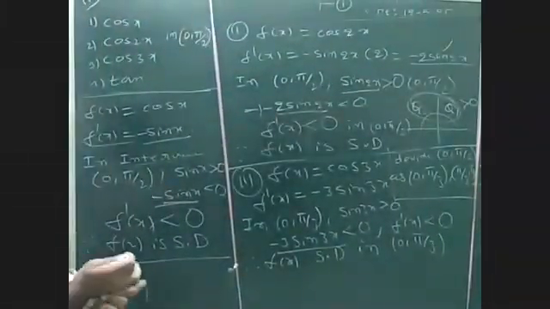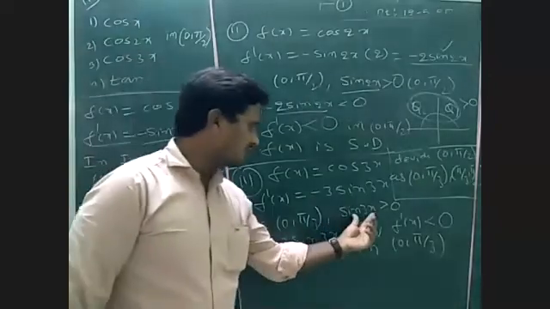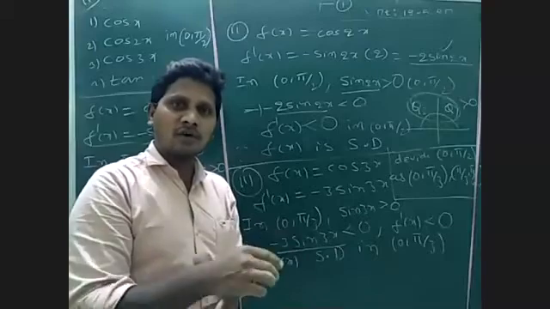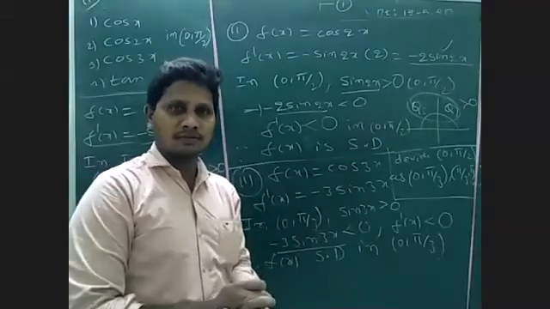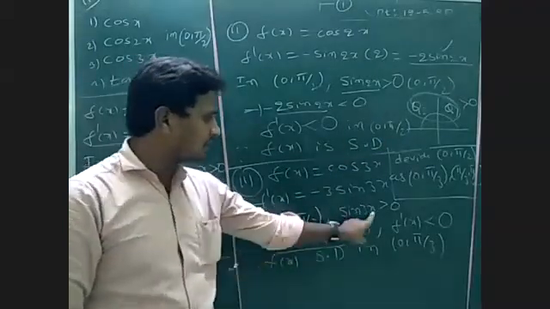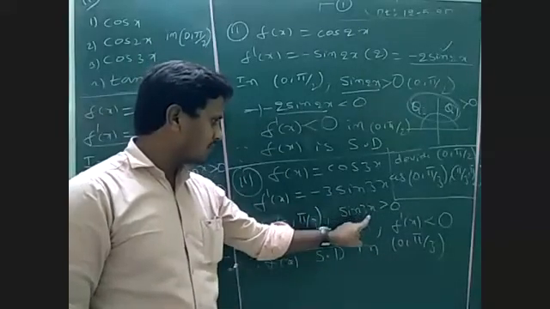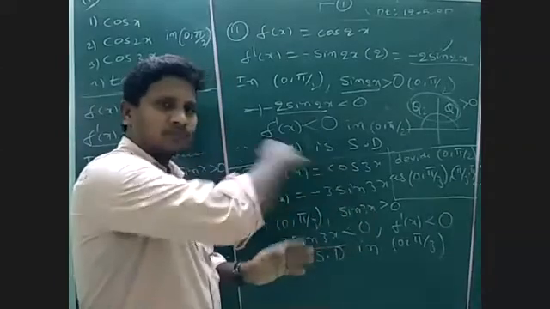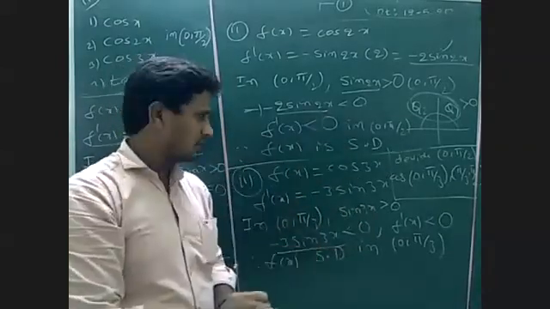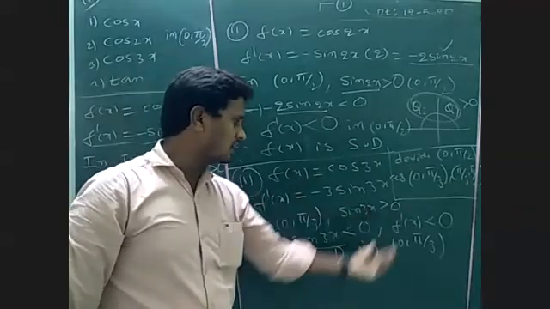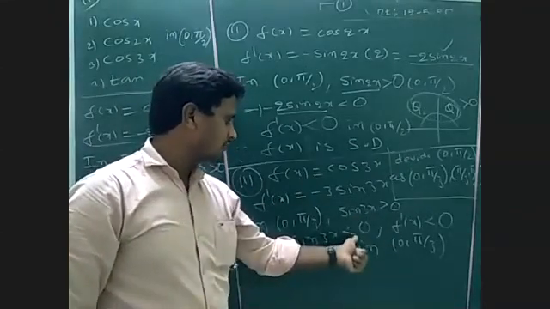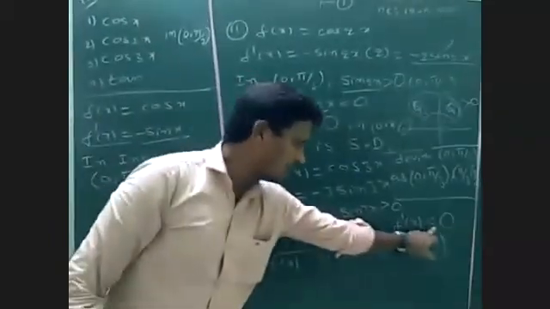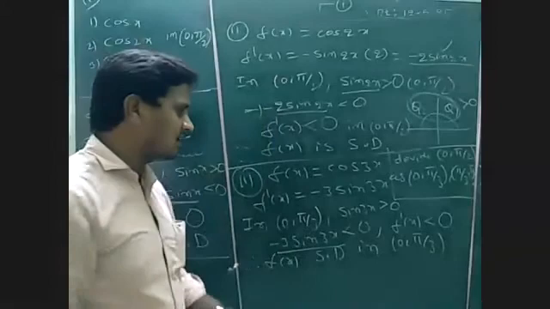In 0 to pi by 3, sin 3x may lie in the first quadrant or second quadrant. Substitute pi by 3 in place of x: the 3s cancel and we get sin pi, so up to the second quadrant, first and second quadrant. In both quadrants sin is greater than 0, minus becomes less than 0, so f dash of x we got is less than 0. So in 0 to pi by 3 it is decreasing.